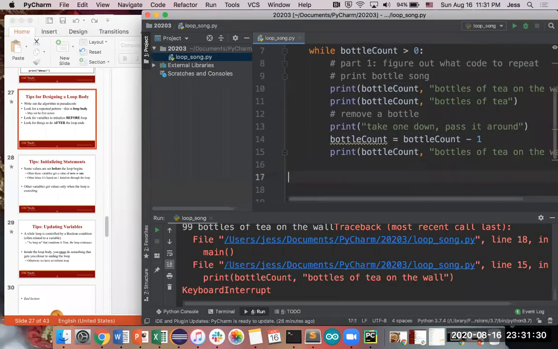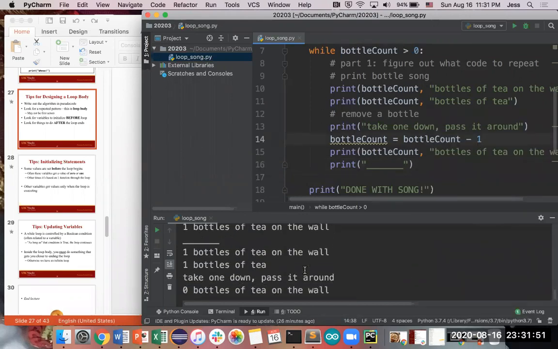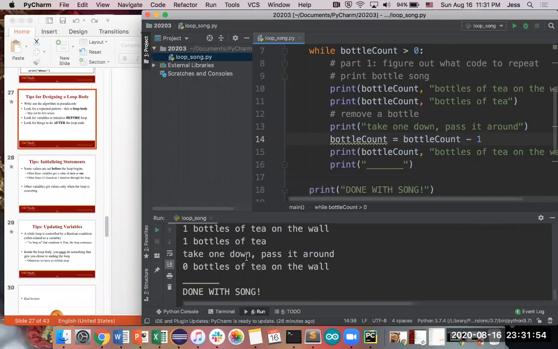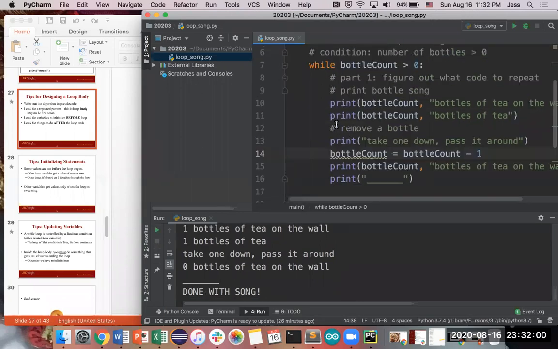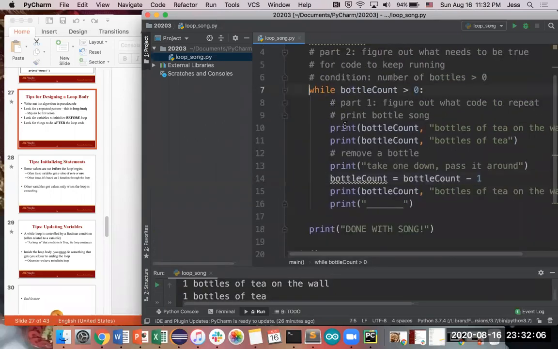In this case, we don't have anything yet, but if we wanted to do something like print done with song, and also as part of the loop, I'm going to add a print statement so you can see the separation between parts of the loop. So every part of the loop, bottle of tea on the wall, bottle of tea on the wall, take one down, pass it around, no more bottles of tea on the wall, and then you finished your loop. You'll notice that this line over here, print done with song, is at the same level of indentation as the while, so it's not part of this indented block. It's a completely separate thing. So here's the code that you're running after your loop is done.